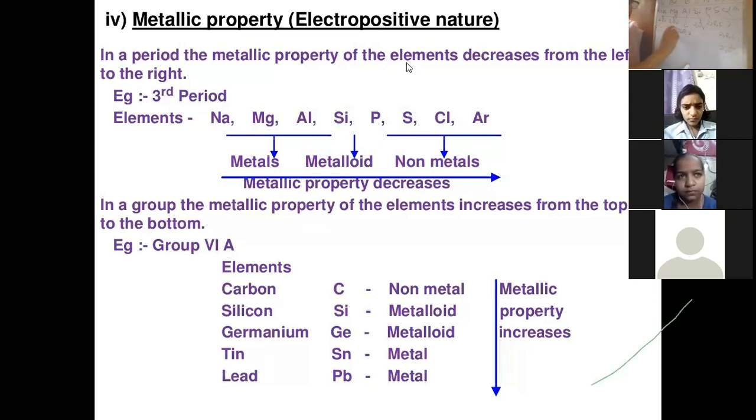The number of shells is 3, but the valence electrons keep increasing.